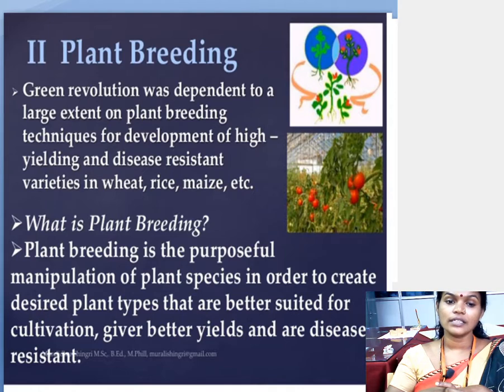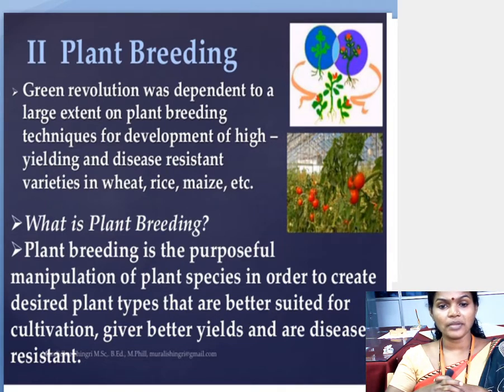Why are they multiplied, students? For the cultivation, for the better yielding and for disease resistance. The plant body should be disease resistant. Hope you have understood this.